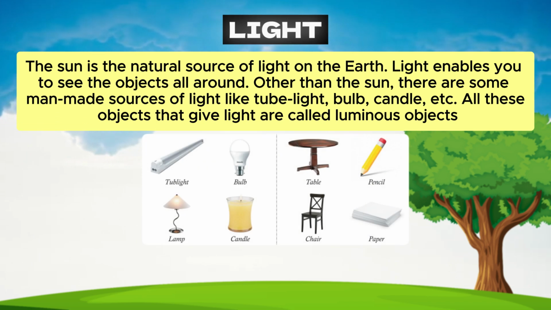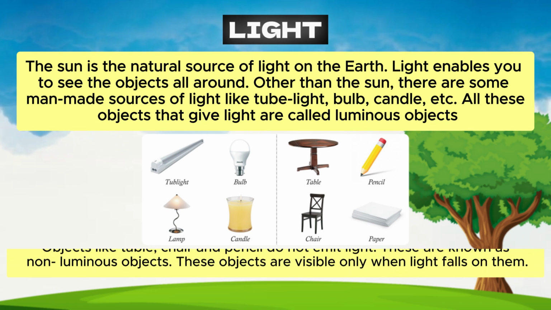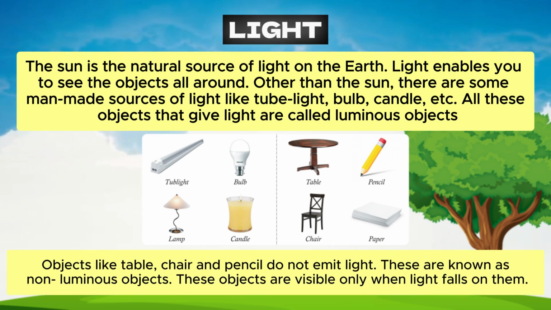All these objects that give light are called luminous objects. Objects like table, chair and pencil do not emit light. These are known as non-luminous objects. These objects are visible only when light falls on them.